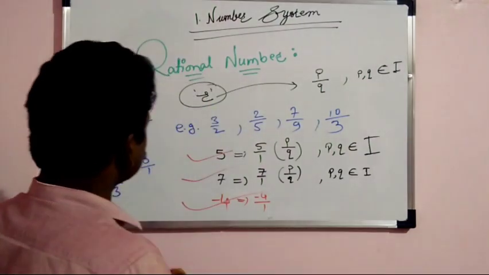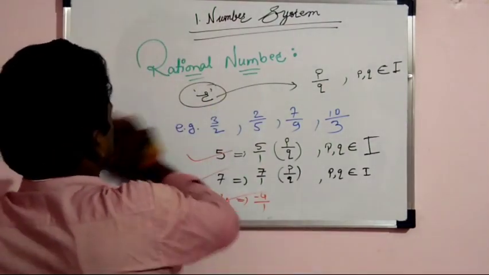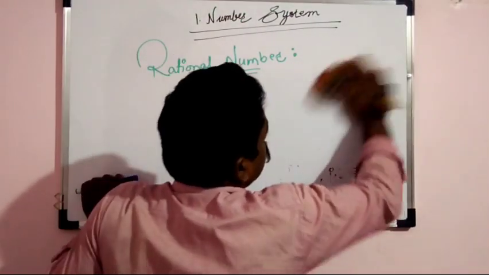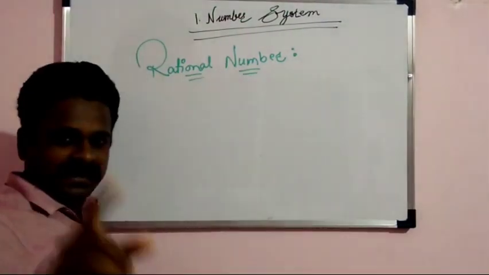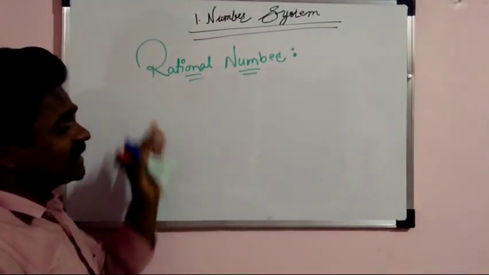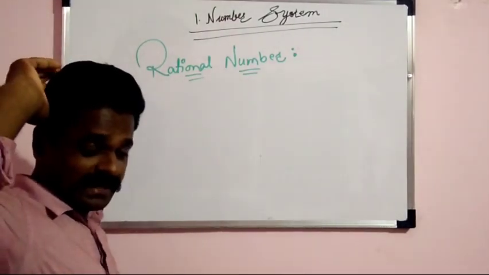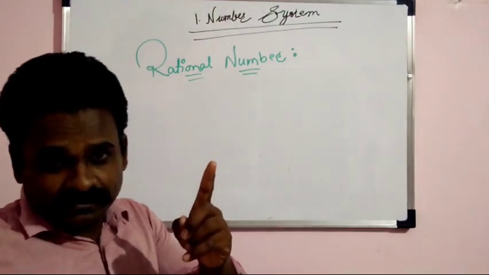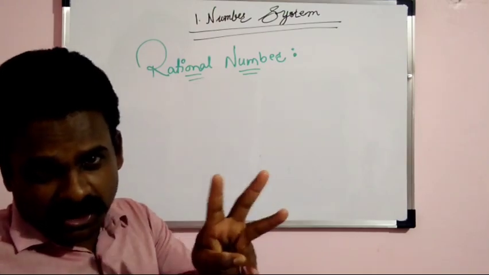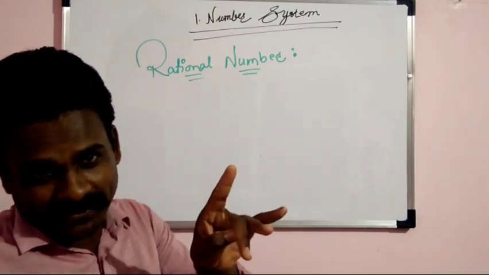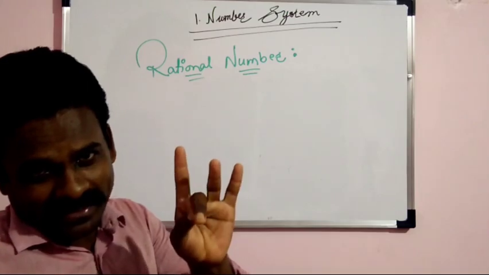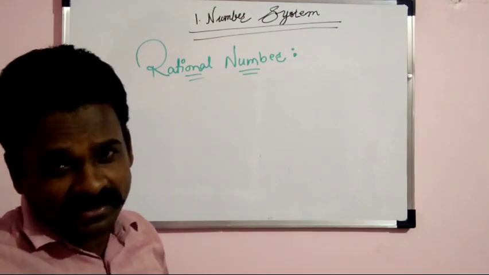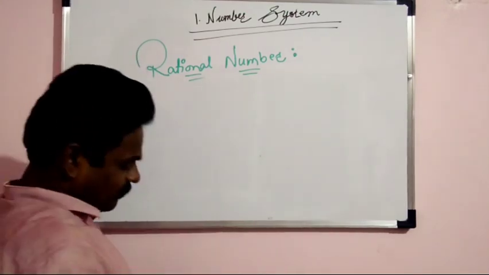Now we can make one relation between these rational numbers and the previous types of numbers, that is, natural numbers, whole numbers and integers. How are they related with the rational numbers?